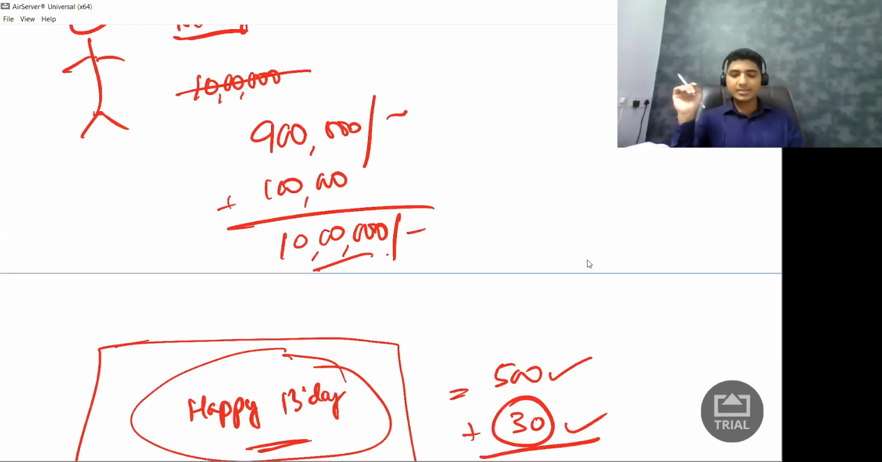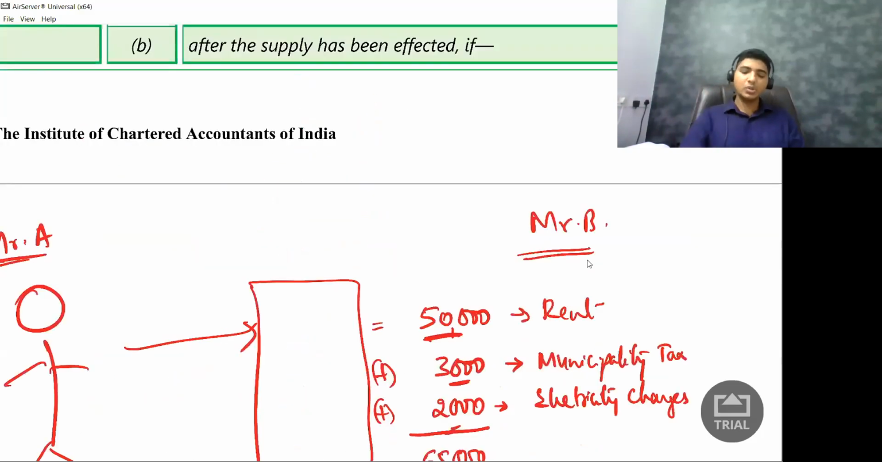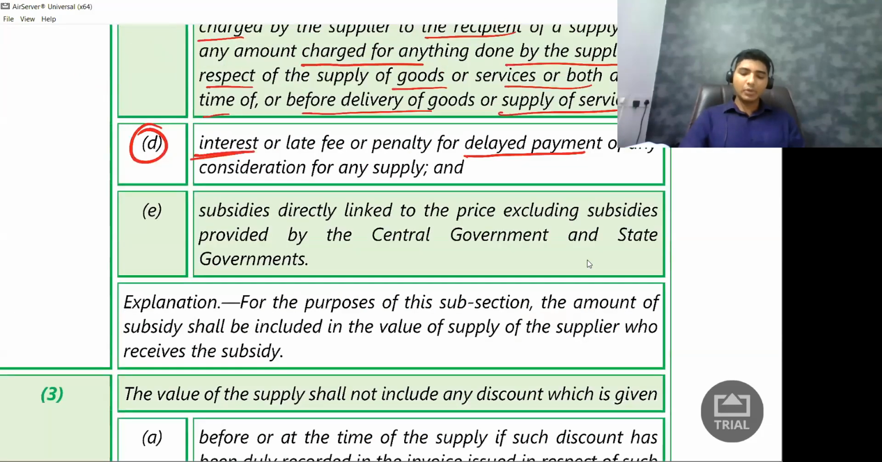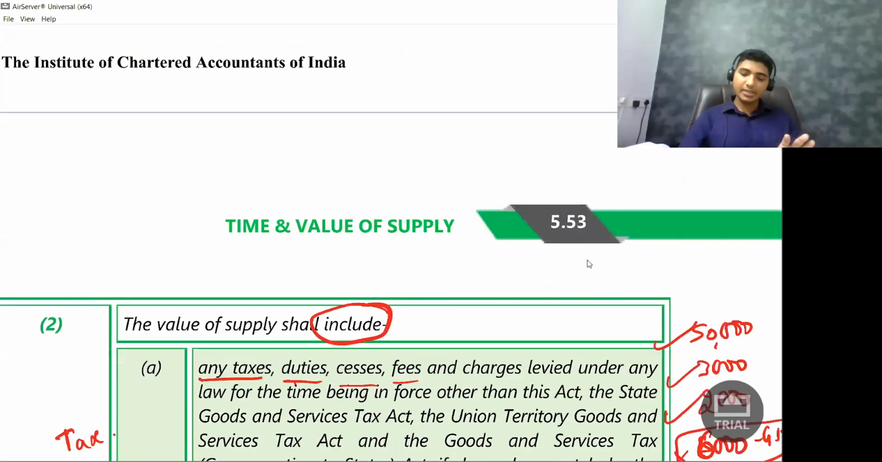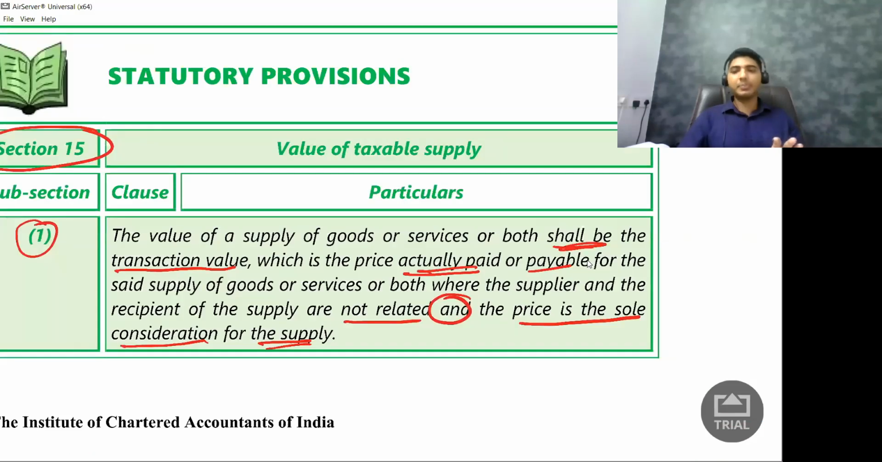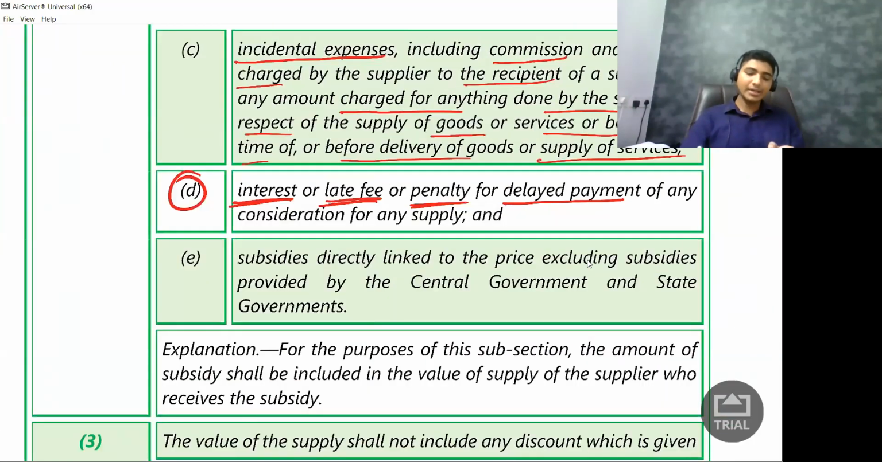So for this particular clause, interest, late fee or penalty, I have to pay GST only if I collect that amount from my customer. If I don't collect it, I don't have to pay GST on that. But for all the other cases, whether I collect it or not, I need to pay GST because there they say paid or payable, both are there. Cash or credit, I need to pay GST. But for interest, it is only on receipt basis.